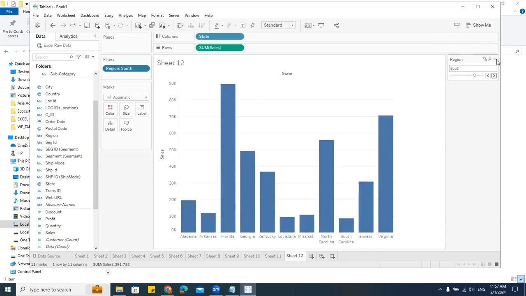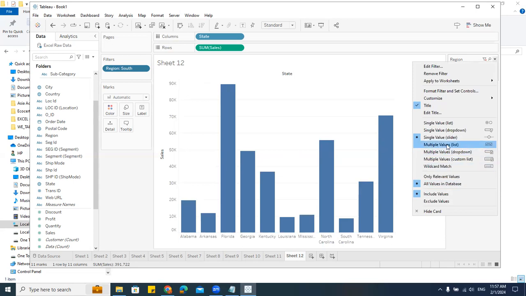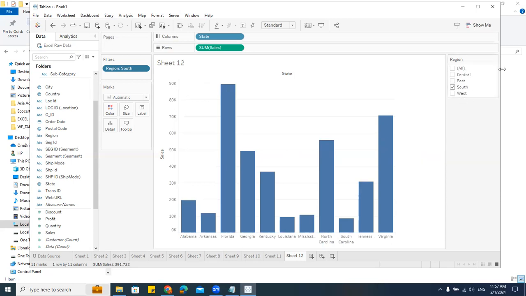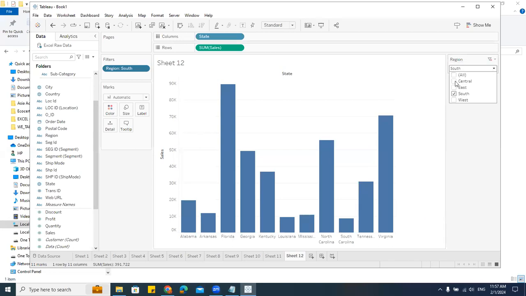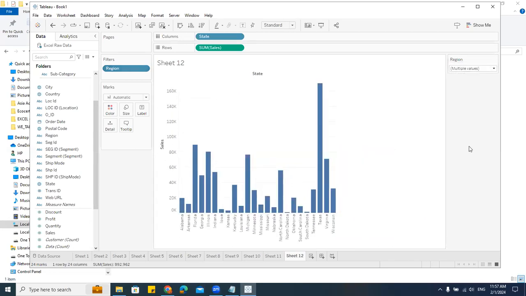Understood? So likewise, if you go here, I have so many options. You can keep changing. Say the list, this by default. And I'll go here. I'll say multiple values drop down. See, drop down, but multiple values. Understood? So we can have the filters like this.